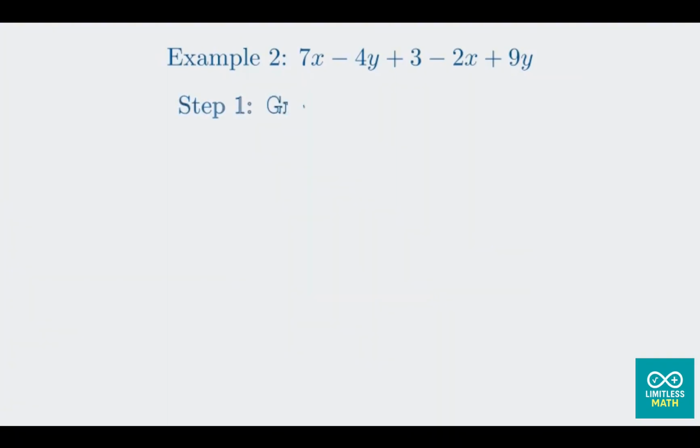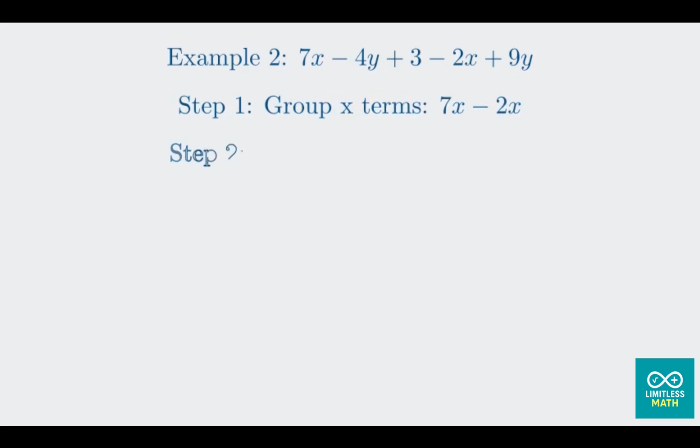This one introduces subtraction and multiple types of variables. Take a look at this expression. It has x terms, y terms, and constants. The steps are the same, we just have more to identify. Let's group the terms by variable type. This is a great strategy to keep things organized. First, let's find all the x terms. We have 7x and minus 2x. Remember to include the sign in front of the number.